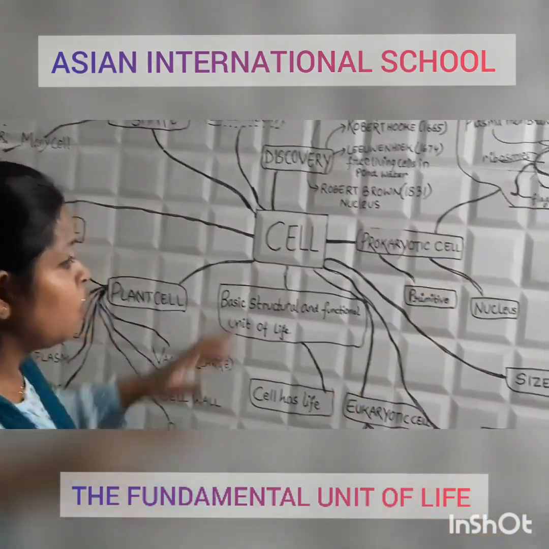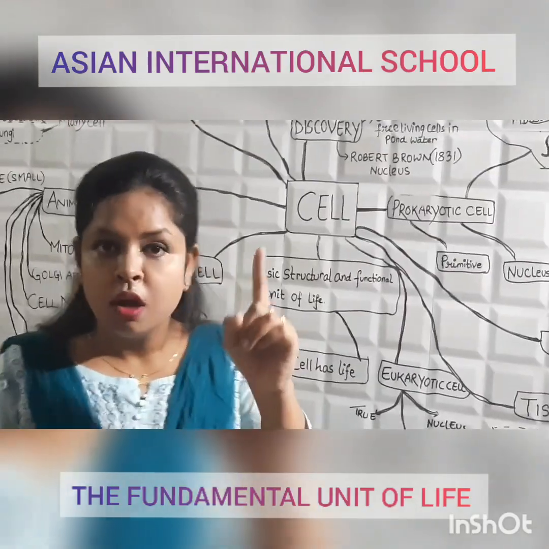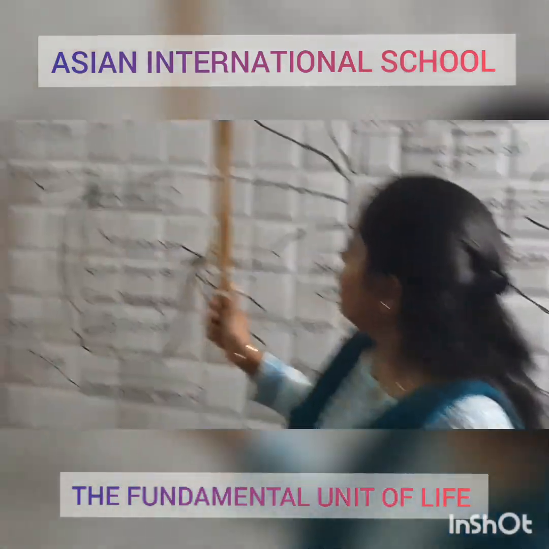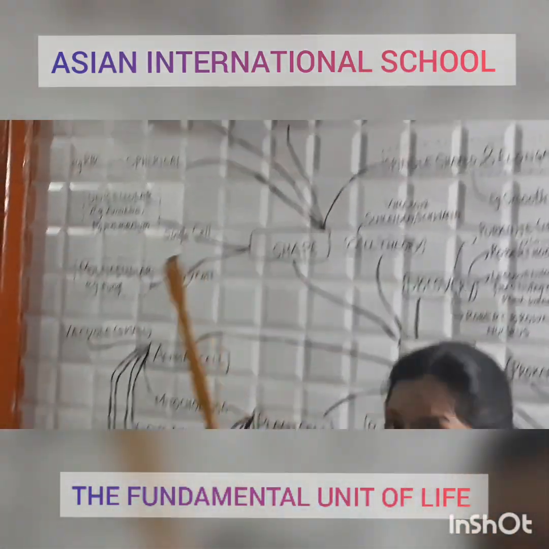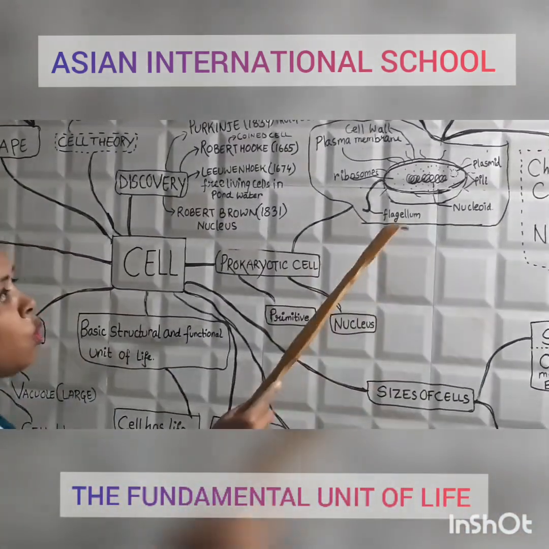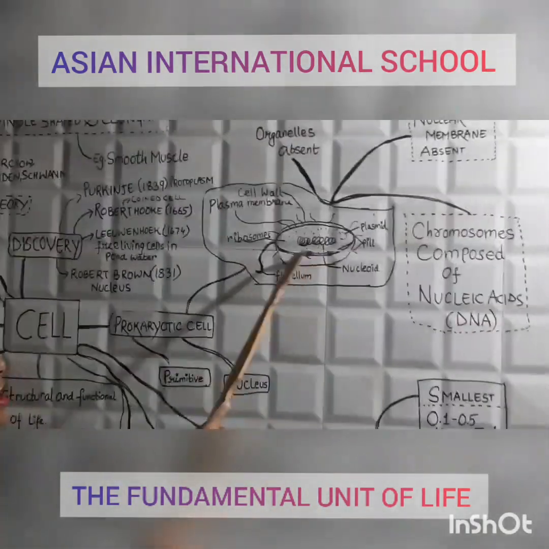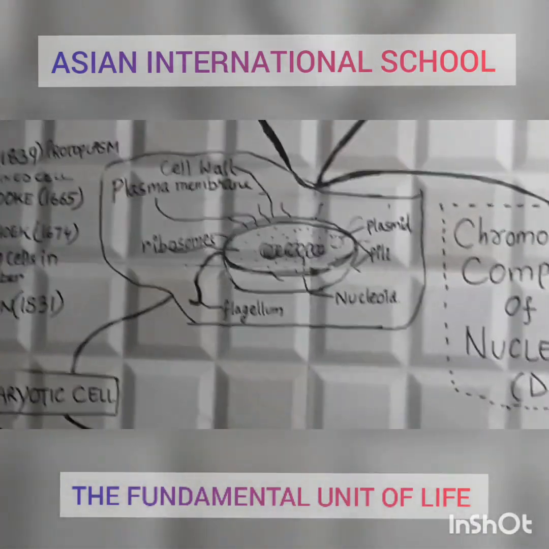These prokaryotic cells are unicellular. They are single celled. I have already told you, unicellular means single cell. They don't have a nuclear membrane. Their nuclear membrane is lacking.